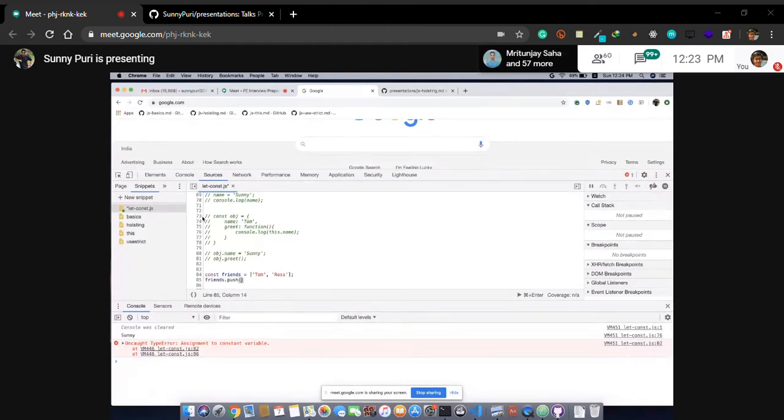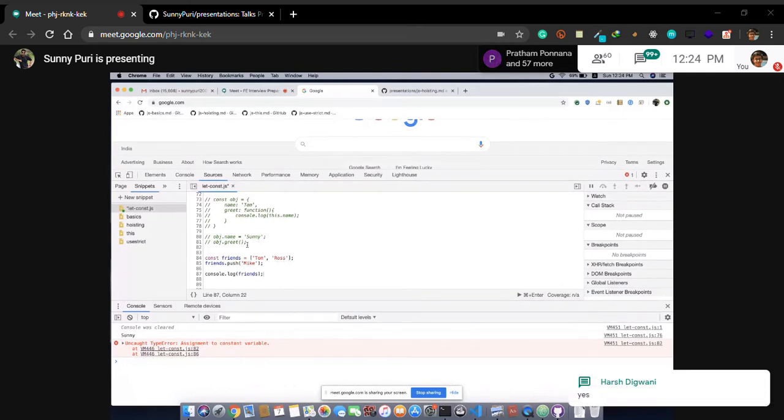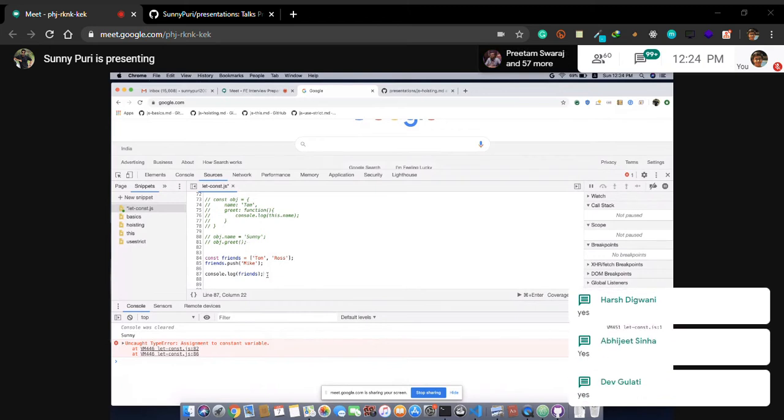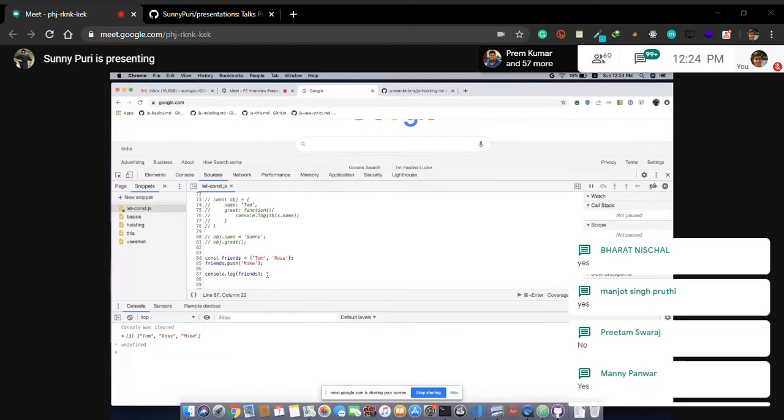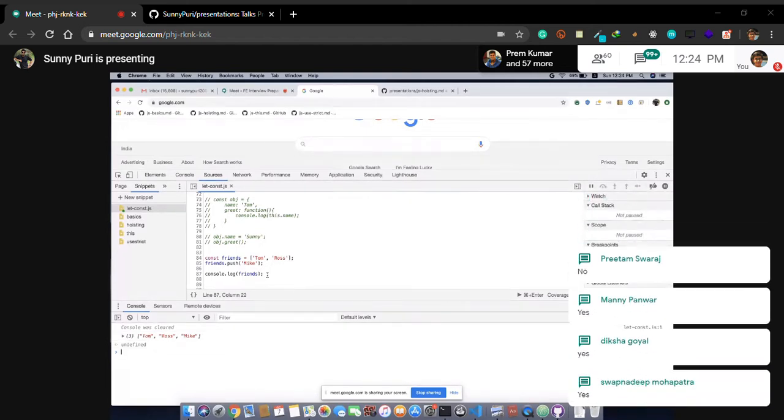Guys, most of you were thinking this is a very basic topic, but it is not. I'll come on quiz, you'll feel the level of our concept. So let's say if I am adding Mike, console.log friends, is this possible to add like this? Like this will work fine. Okay, let's run it. It will add Mike in the last because we are not reinitializing the thing.